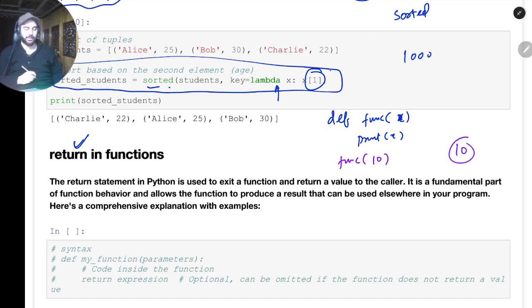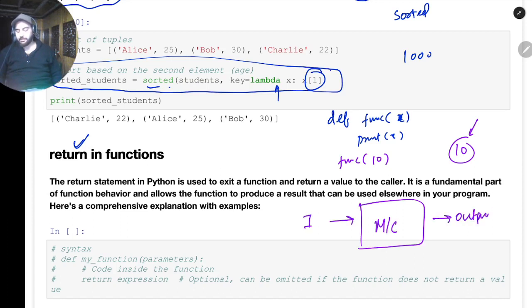If I do this, I cannot use this value anywhere. I told you, just remember the function is like a machine. It takes input and it will output something. But if we want to take control of this output and manipulate it, use it in some other functions, and maybe do something else with this value, for that there is a return statement. The return statement returns whatever the function has computed, whatever this machine has computed.